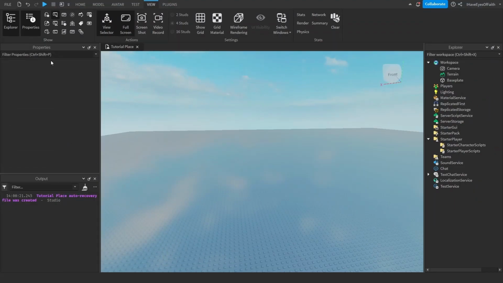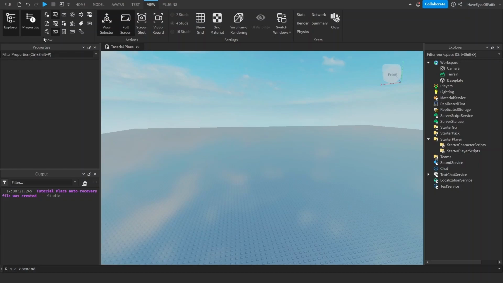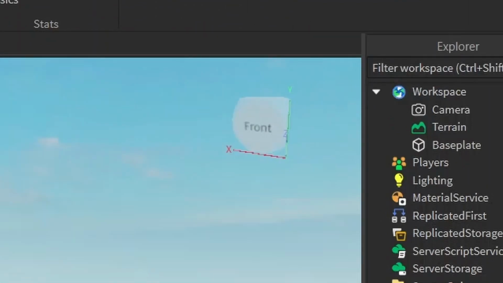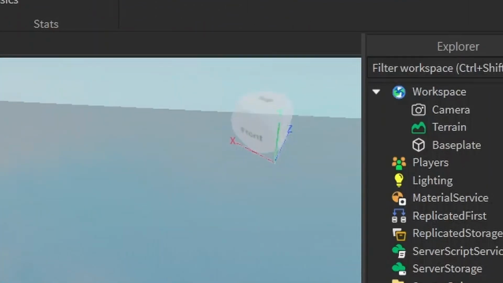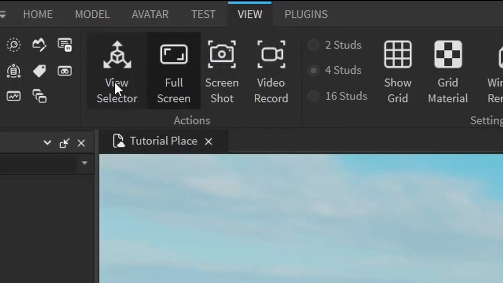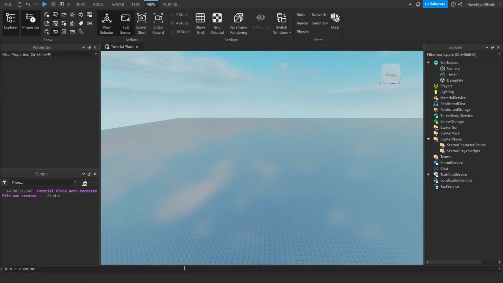And something that we're not really going to be using, but I always like to have, is the command bar. Yeah, we won't really be using this, but if you want to have yours looking like mine, just go ahead and add that. It doesn't take up that much space. You'll be fine. Something else that I have is this little icon up here. It just shows you how the camera is oriented in the world. If you want that, just click the view selector right here in the action section. The command bar is optional, and so is the view selector.